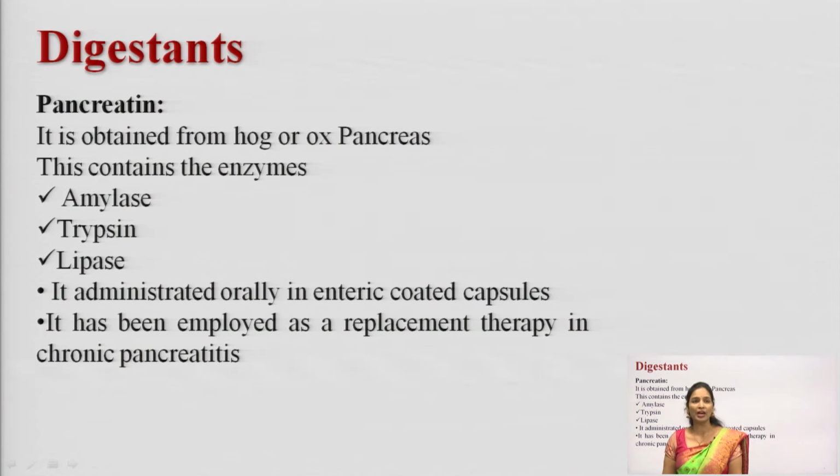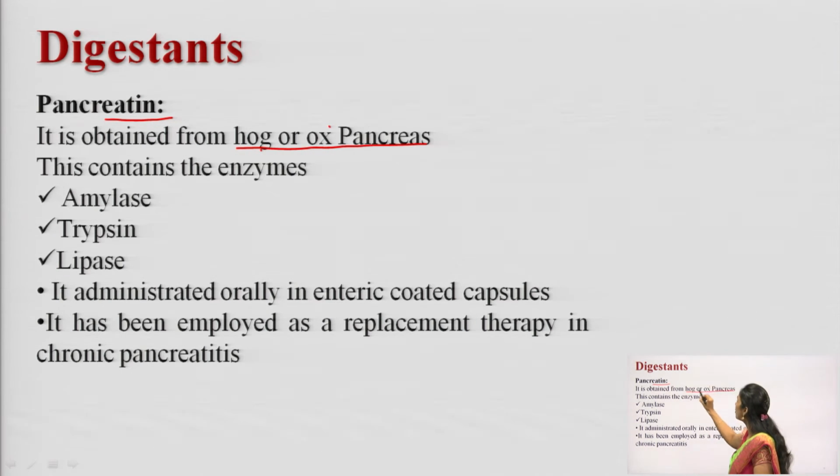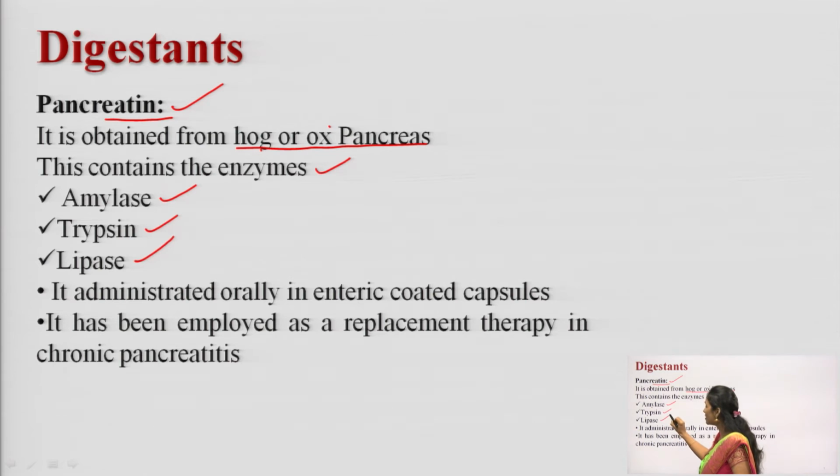Next one, pancreatin. Pancreatin is obtained from the hog or ox pancreas, and it consists of enzymes. What type of enzymes? Amylase, trypsin and lipase. These are the three enzymes it contains.